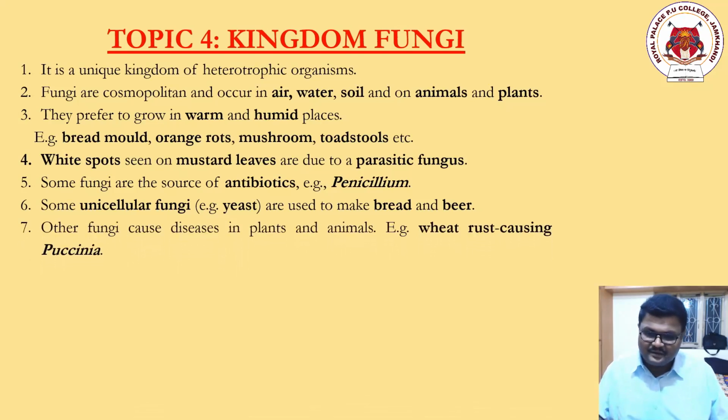Now, other fungi cause diseases in plants and animals. This is also one of the characteristics, and one of the harmful natures, of kingdom fungi. Fungi are parasitic, fungi are heterotrophic, and lastly, fungi are pathogenic in nature. Remember the word pathogenic. A pathogen is a disease-causing organism. An organism which causes a disease is called a pathogen. So it can cause disease in plants, and it can cause disease in animals also.